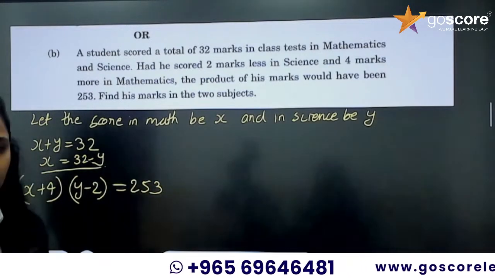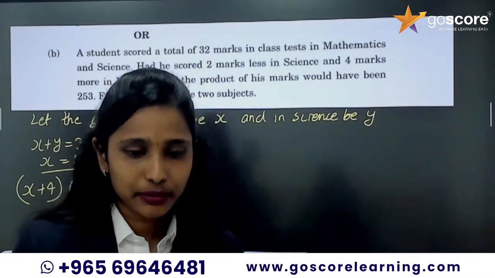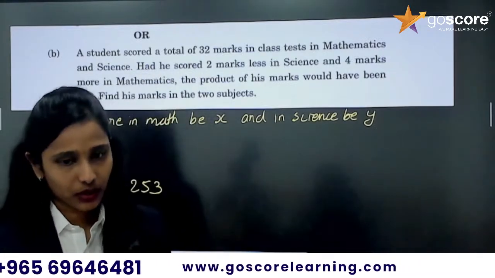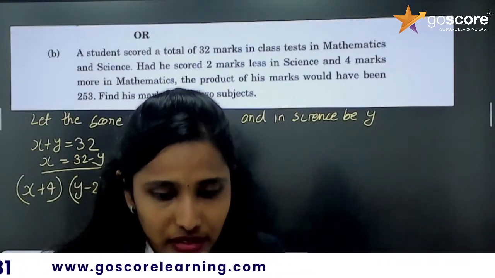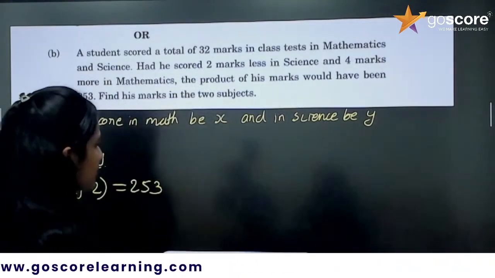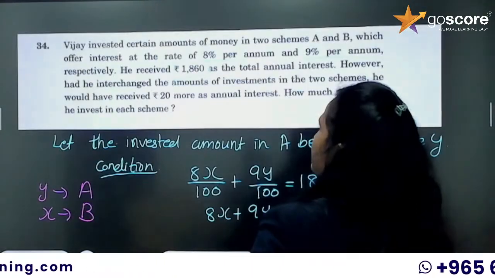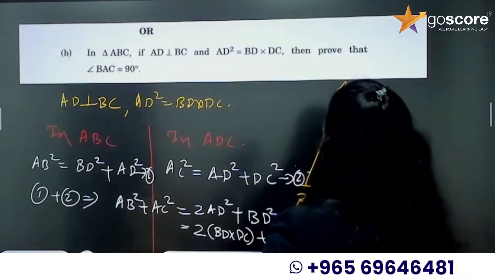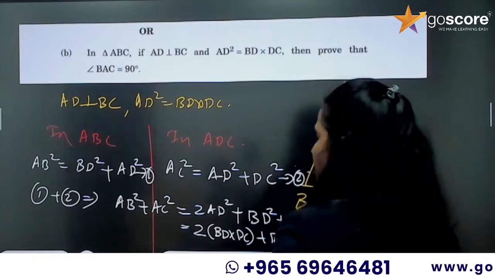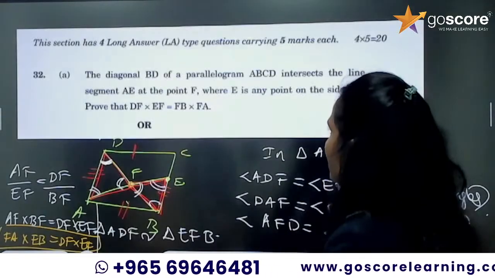You got the idea? I did 32A with BPT theorem by considering 5 mark. 32. Let me check. Which one? 32A with BPT.